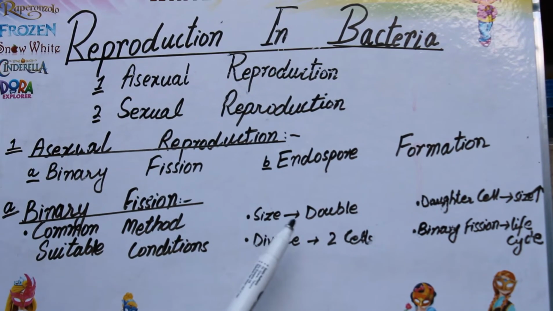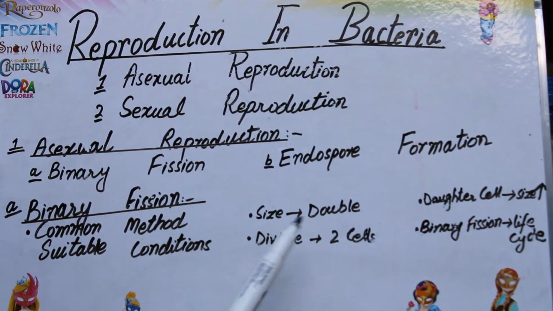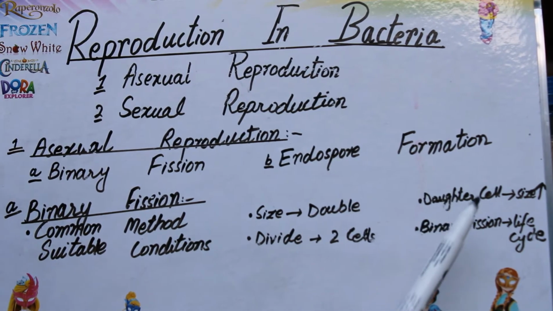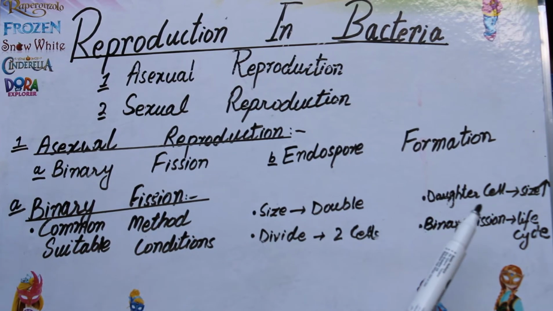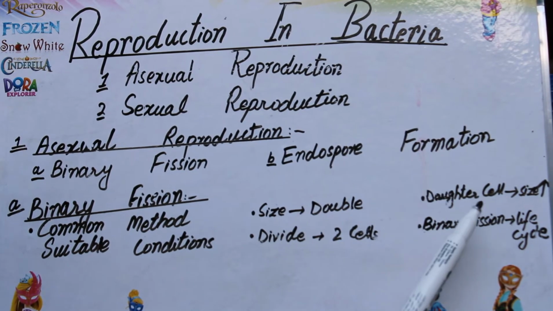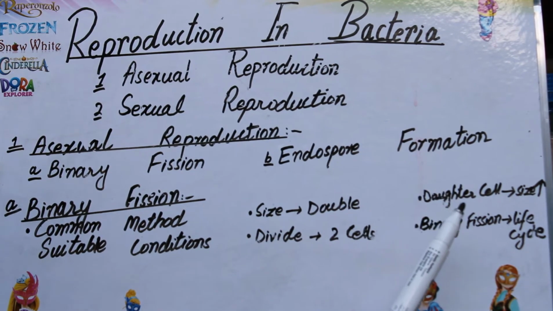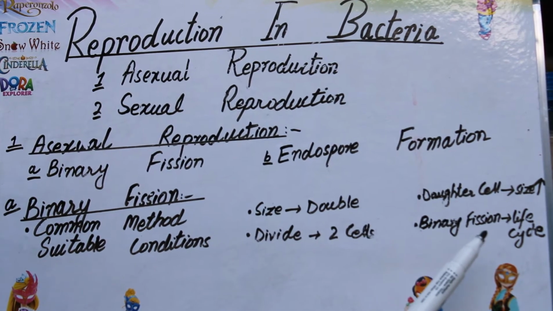It increases its size, becomes double in size, and after that it is divided into two cells, and these two cells are known as daughter cells. Then these daughter cells increase in size to normal cells, and when they reach normal size, each again acts as the parent cell and divides into two more cells, and in this way the cycle goes on. Binary fission is also known as the life cycle.